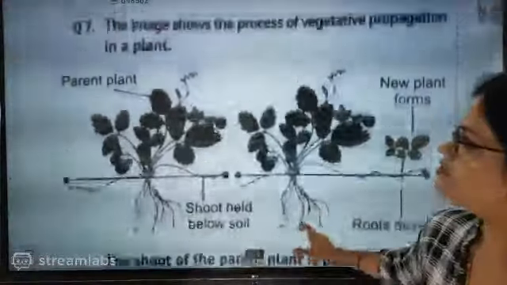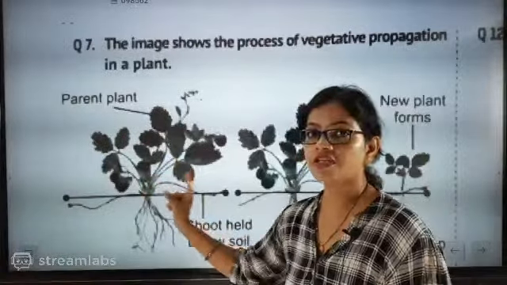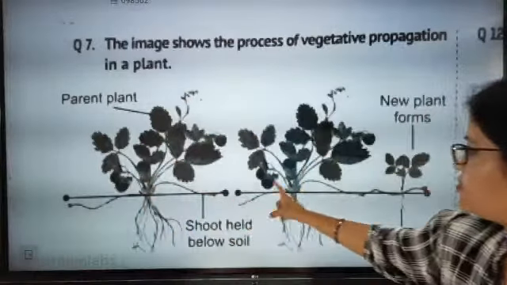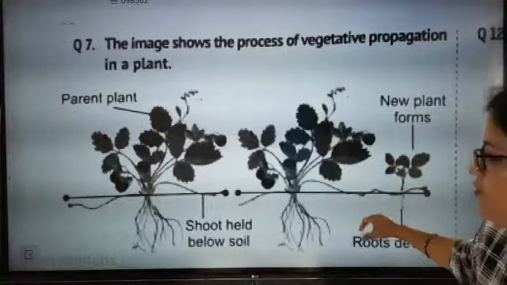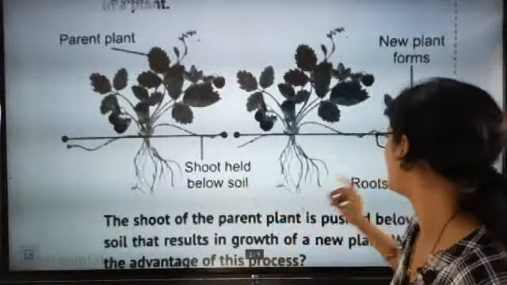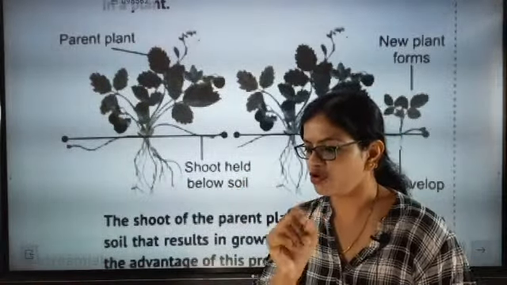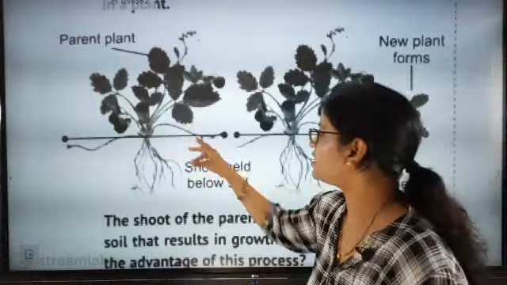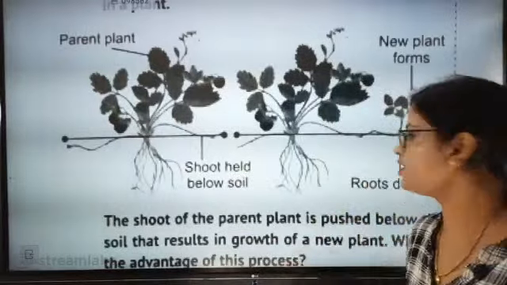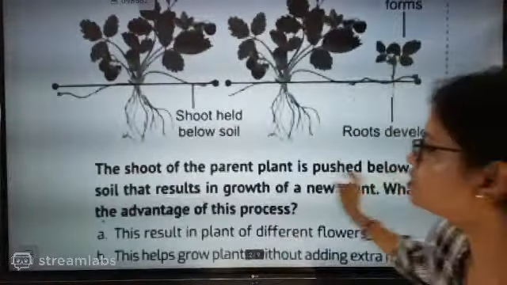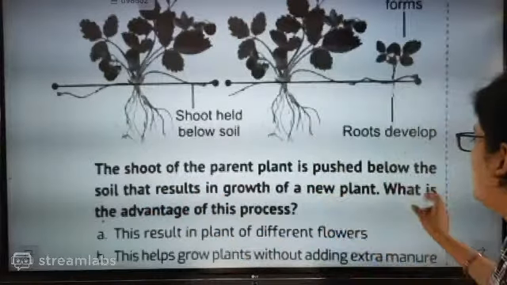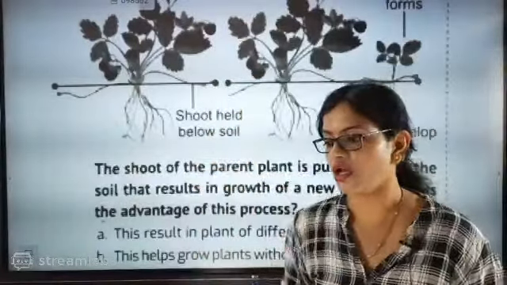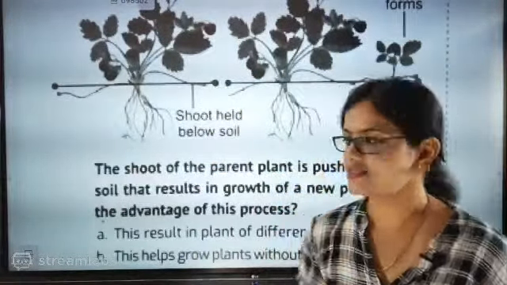Get ready for this. Now see this one, we discussed it. The image shows the process of vegetative propagation in a plant. Can you see this part? Cut something, growing of a new plant formation. The shoot is held below the soil. I have given a name for that, if you remember that name. So that was exactly going to get connected to the soil. The shoot of the parent plant is pushed below the soil, which results in growth of a new plant. Pushed, naturally not done, pushed below the soil.